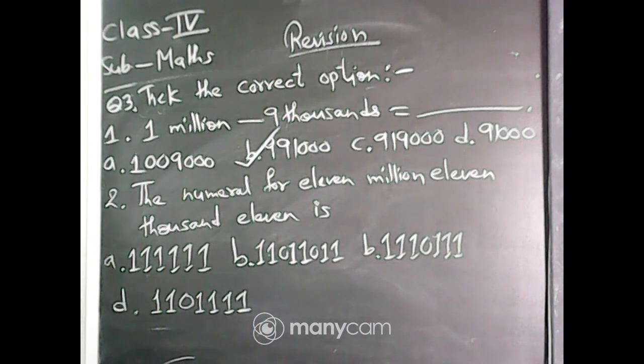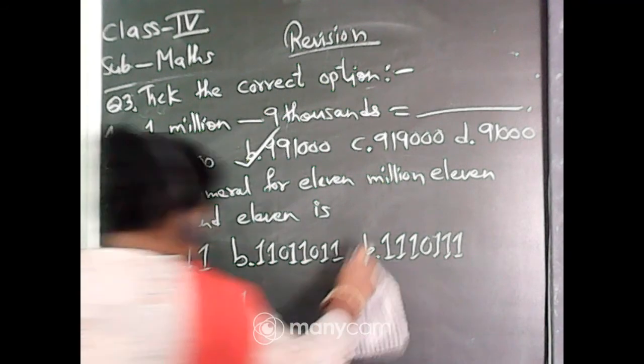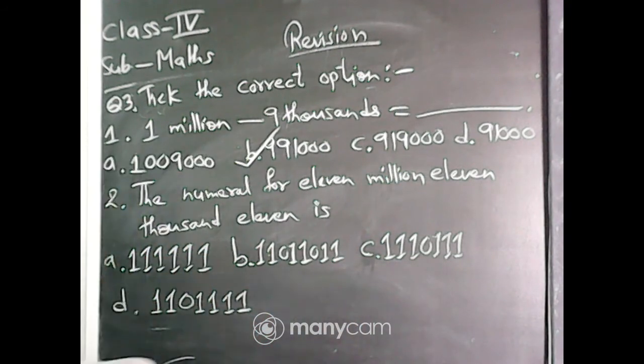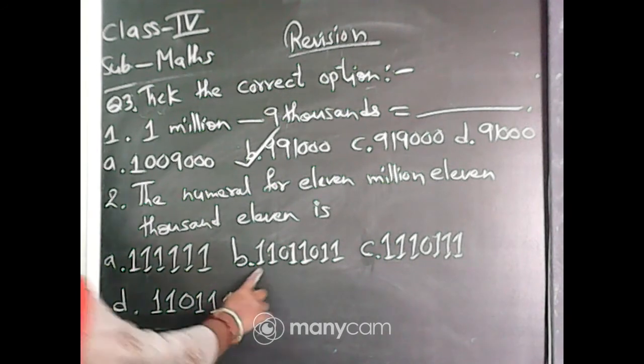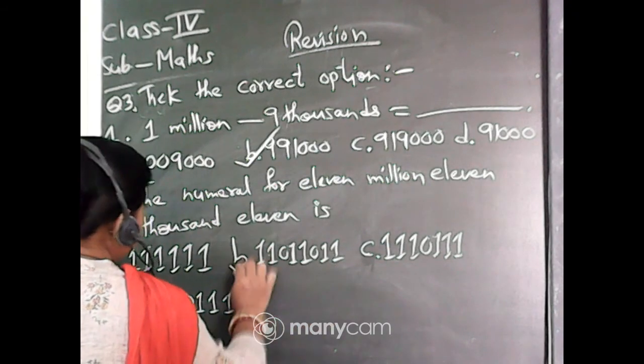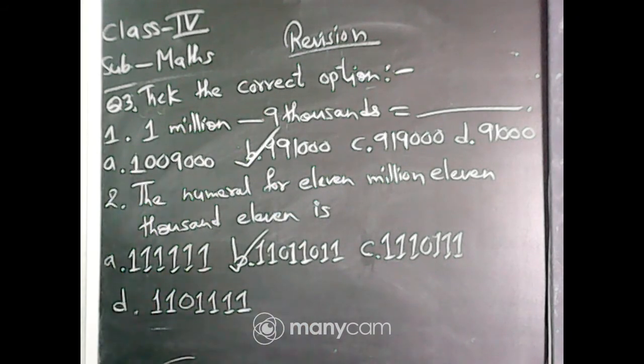Is it B or is it C? Yes, I have written B. It is option C, isn't it? Now tell me, which is the correct option? Is it B or C? 11 million, 11,011. Exactly, it is number B. Yes, 11 million, 11,011. That is option B. Okay, now write question number 3. Can I rub the board? Okay. Now write number 3.